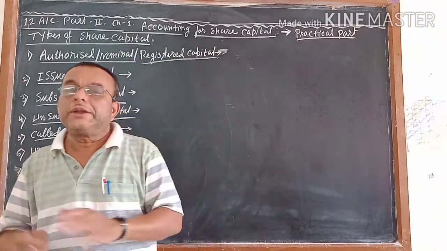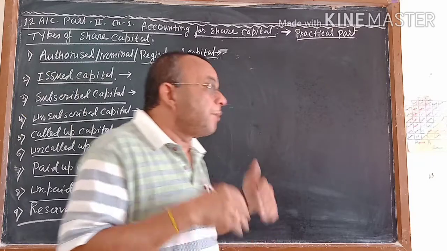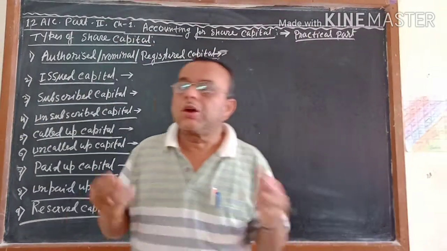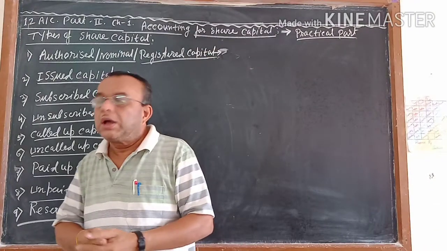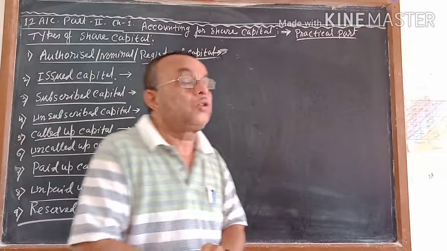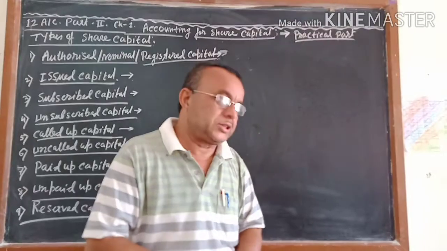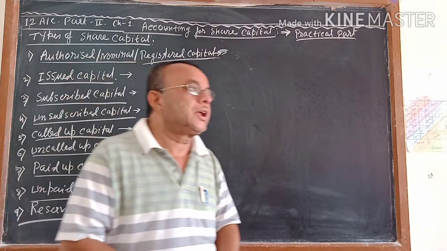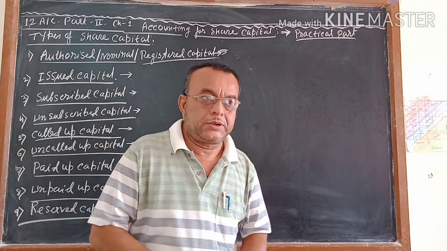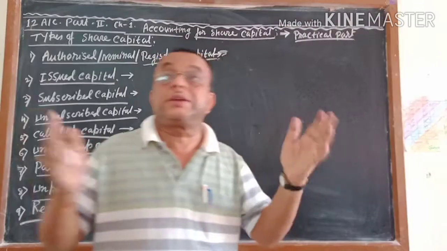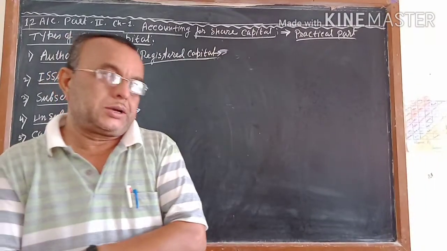This much money is only possible if the company can issue shares. What is the meaning of issuing shares? The company will give a certificate to you. You will give the money according to the number of shares you want to buy or purchase. And when you pay this money, you will be considered a shareholder of this company. The company will collect this money from the different shareholders who are interested to buy the shares.